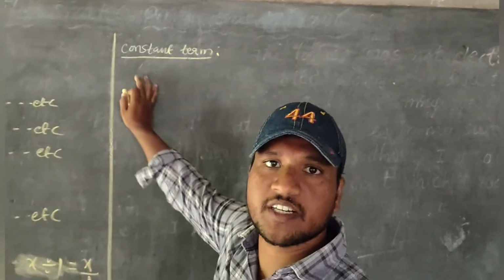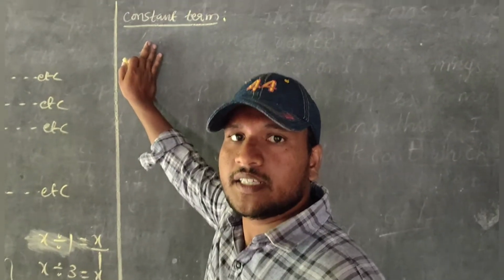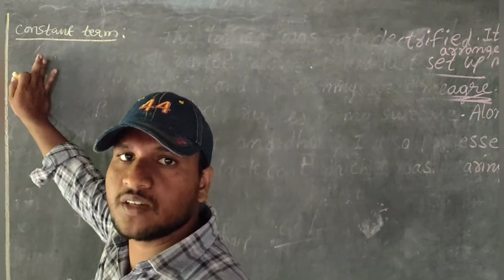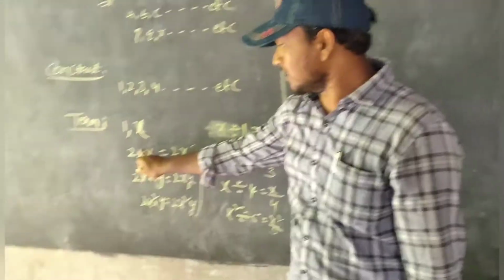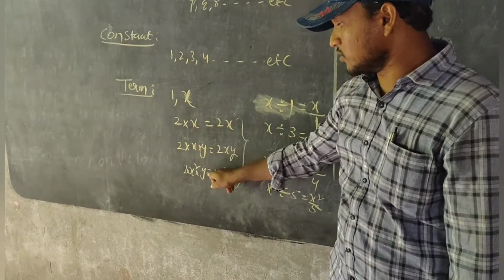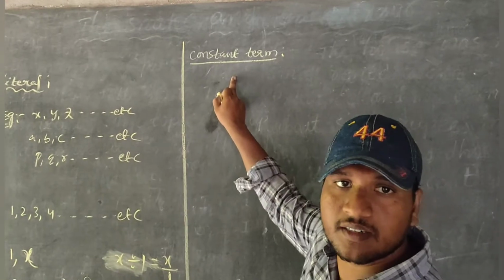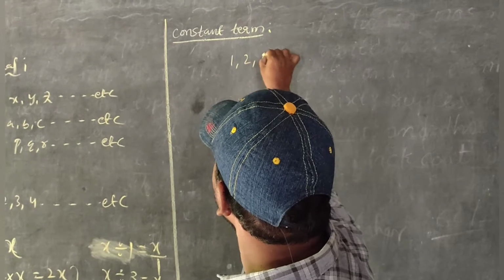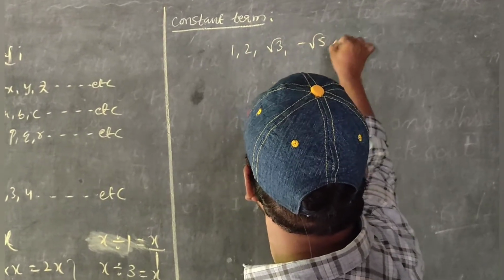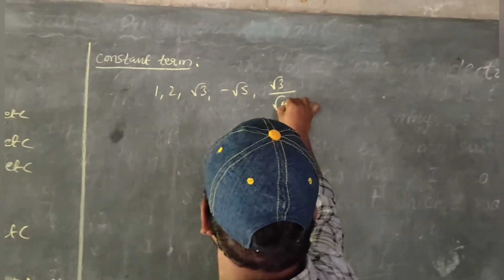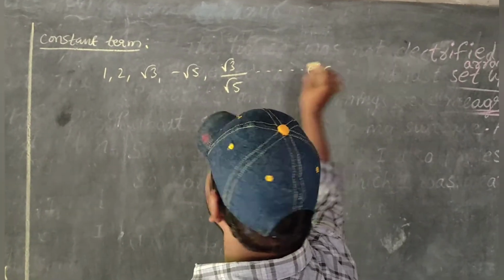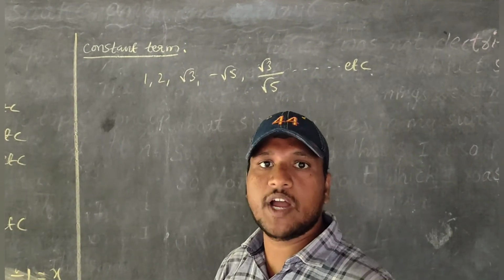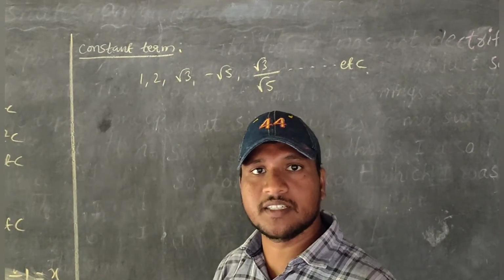Constant term is nothing but a term having no variable. A term normally contains variables, but a constant term does not contain a variable. For example 1, 2, root 3, minus root 5, root 3 by root 5 and so on. A term having no variable is called a constant term.